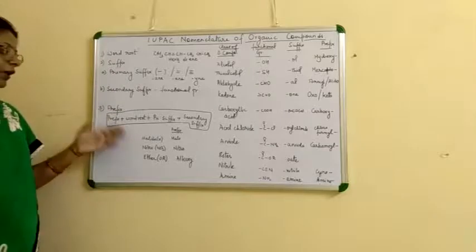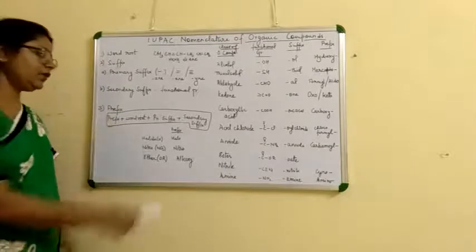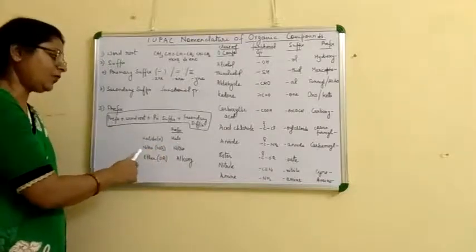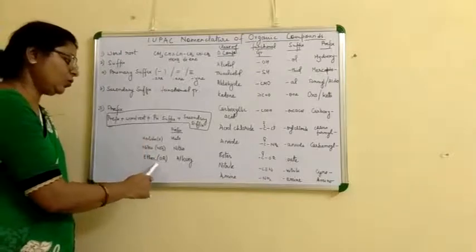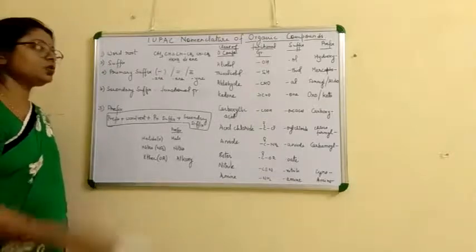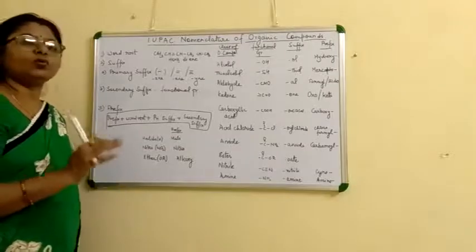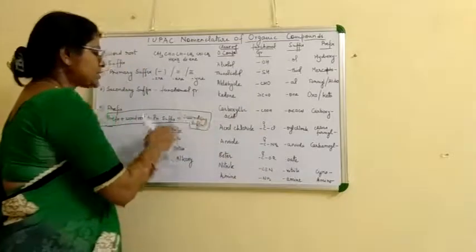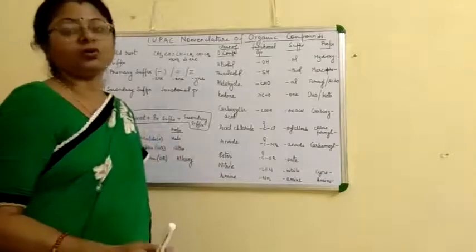And if a halide, chloride, bromide or iodide, is present, then we use chloro, bromo, iodo, the halo prefix. For nitro we use the nitro prefix, and for ether, the OR group, we use alkoxy as a prefix. So these are the main functional groups that we mostly use as a suffix or as a prefix, but it depends upon the priority also.